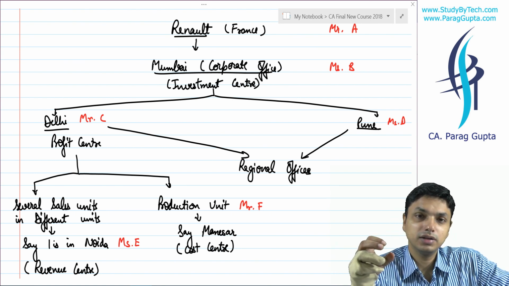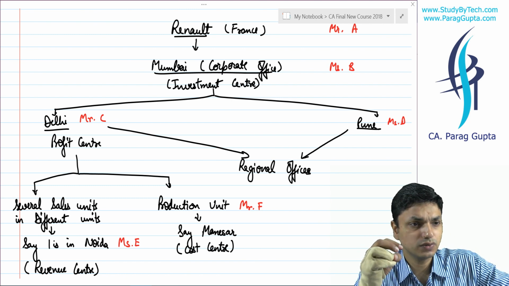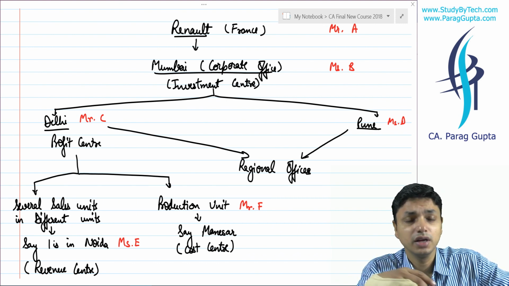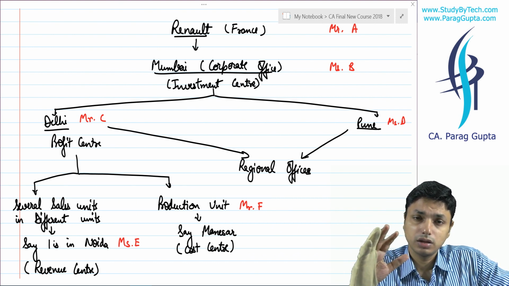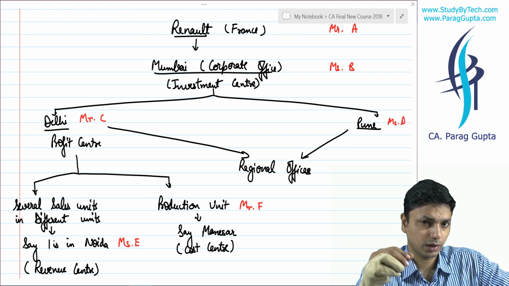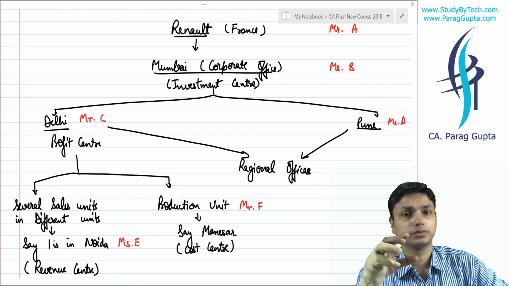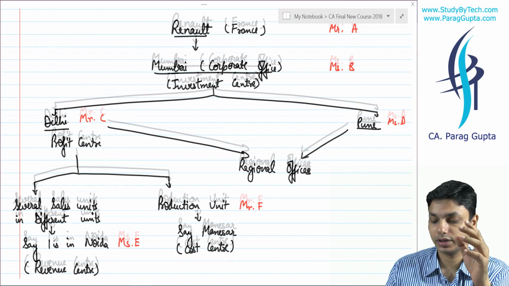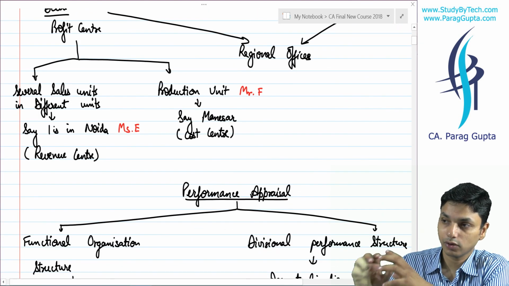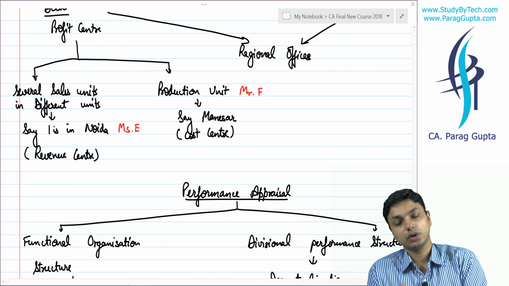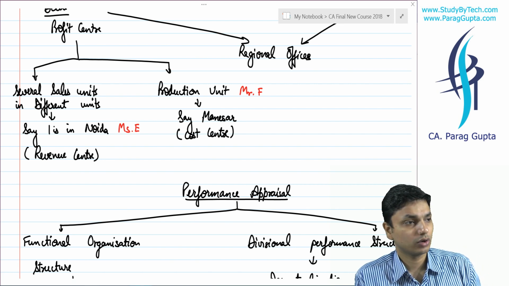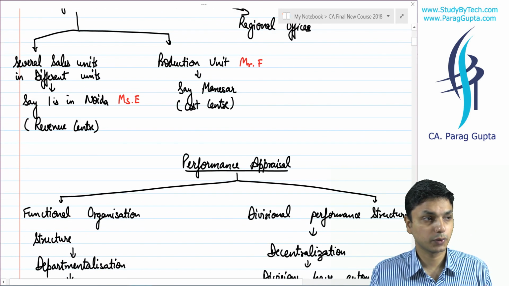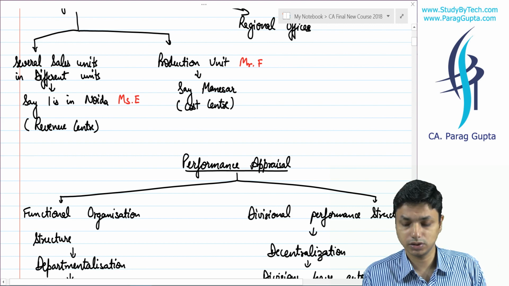By revenue center we mean sales units. The sales units will have a target of maximizing their revenue irrespective of the cost incurred for advertisement, etc. Obviously it cannot be enormous cost, but the cost limit is not so high. We are focusing on revenue. And what is our cost center? It is the production unit. Here our objective is just to minimize cost, because we are a production unit, where we are focusing on minimizing the cost.